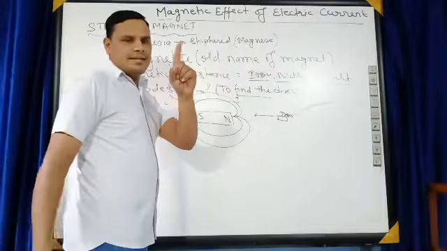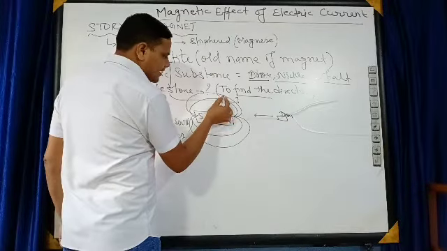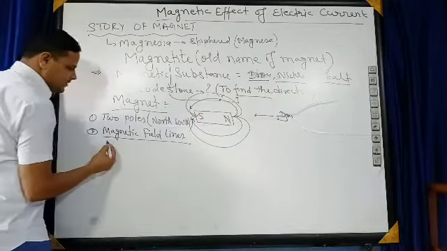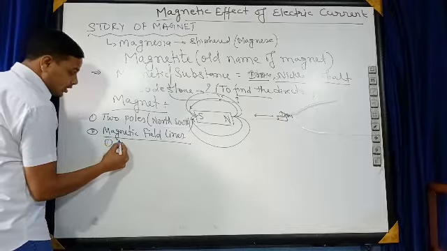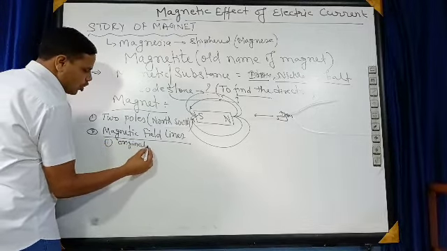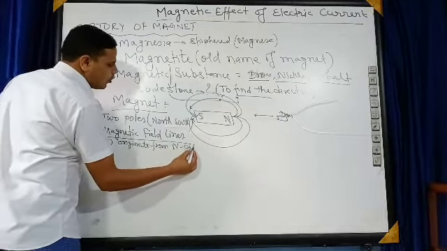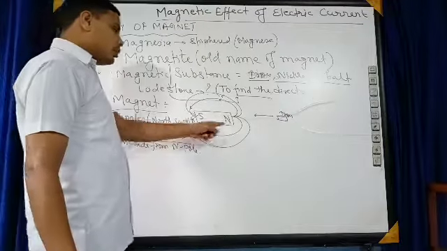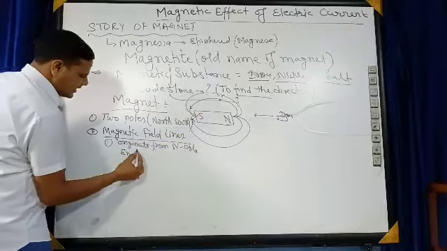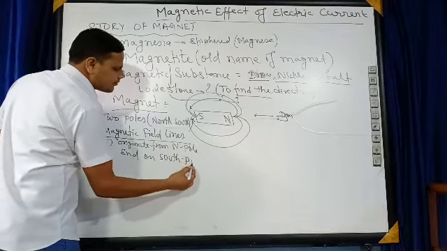First property of magnetic field lines: they originate from the north pole and end on the south pole.